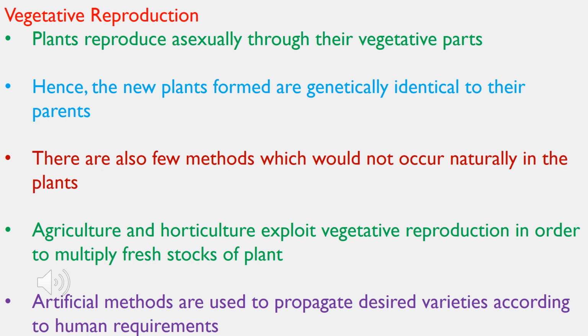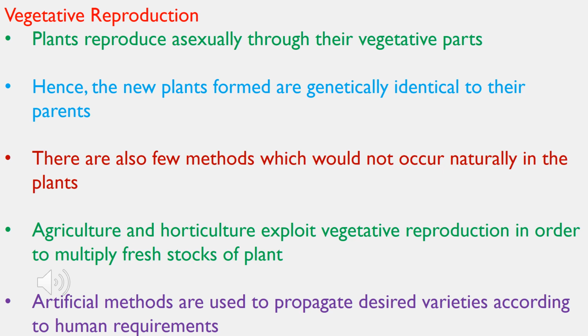Now plants have vegetative parts as well as reproductive parts. Your vegetative parts are stem, roots and leaves. So I repeat, what are the vegetative parts? Root, stem and leaves. Here the new plants which are formed are genetically identical to their parents. This method happens naturally, but we humans have upgraded it, and we are using it in the field of agriculture and horticulture.